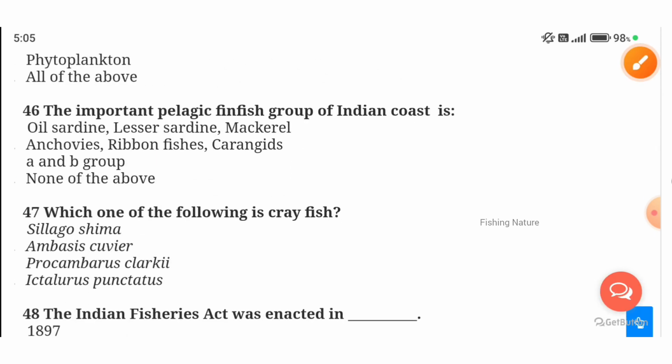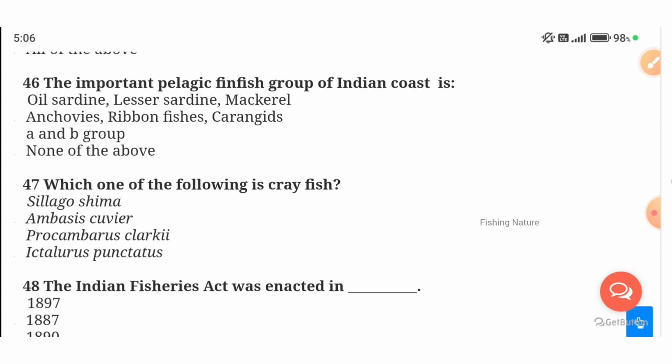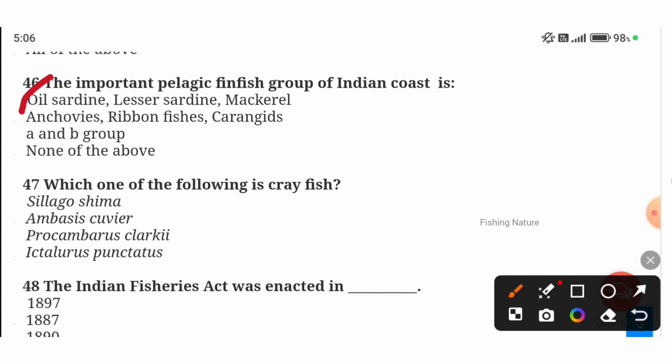Next, the important pelagic finfish group of the Indian coast, which is important in the pelagic finfish? Here, oil sardine, lesser sardine as well as the mackerel are important pelagic finfishes. Which of the following is a crayfish here? The crayfish is Procambarus clarkii, the scientific name.